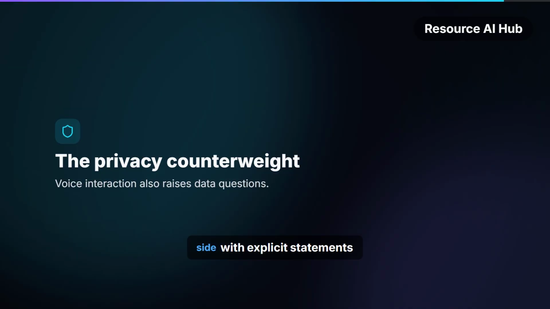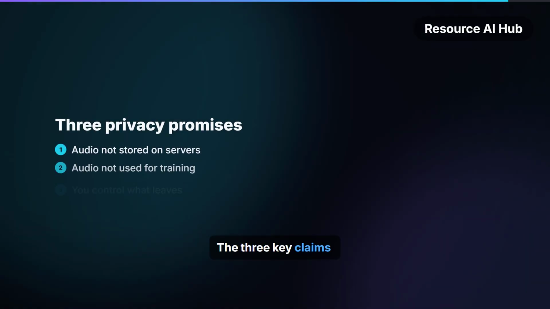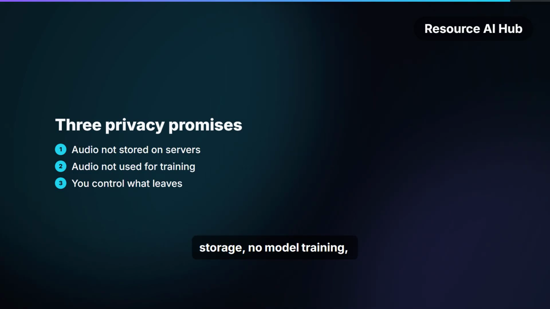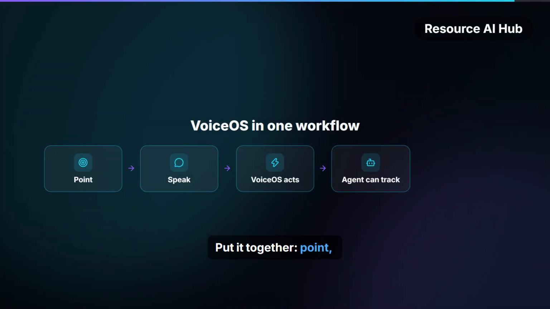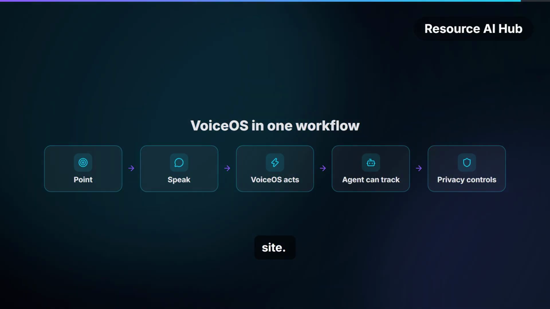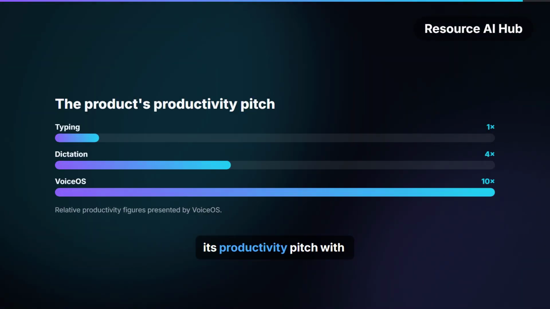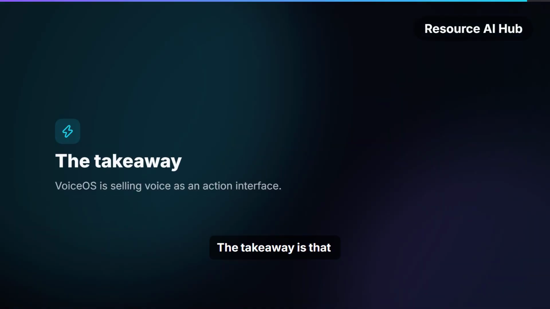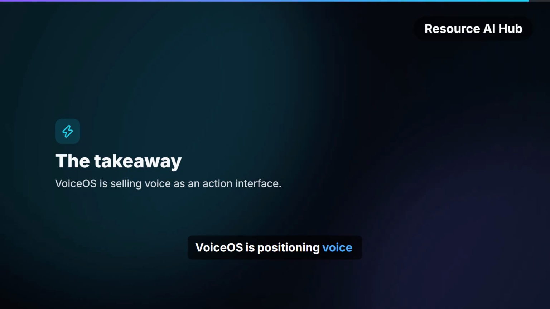VoiceOS addresses the data side with explicit statements about audio and training. The 3 key claims are no server audio storage, no model training, and user control. Put it together: point, speak, act, optionally track the task, with privacy controls described on the site. And the product summarizes its productivity pitch with 1x, 4x, and 10x. The takeaway is that VoiceOS is positioning voice as an interface for actions, not only text.